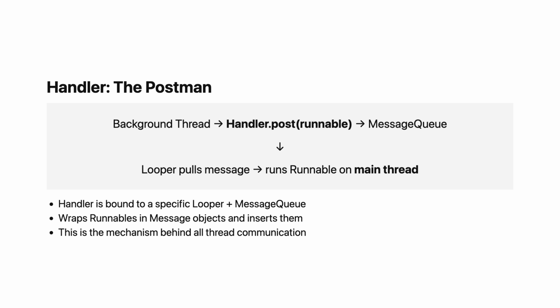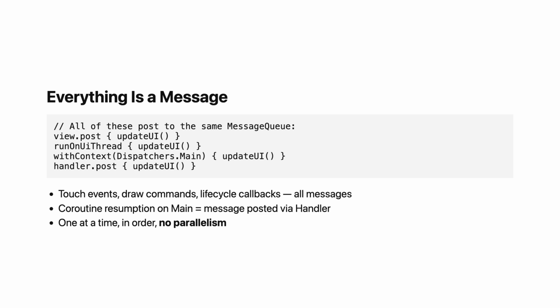View.post does the same thing. It posts a runnable to the view's handler, which is the main thread's handler. Even withContext(Dispatchers.Main) in coroutines ultimately uses a handler to post the continuation back to the main thread's message queue. I want to really drive this point home because it is foundational.